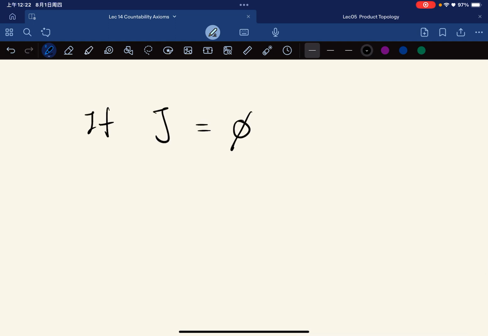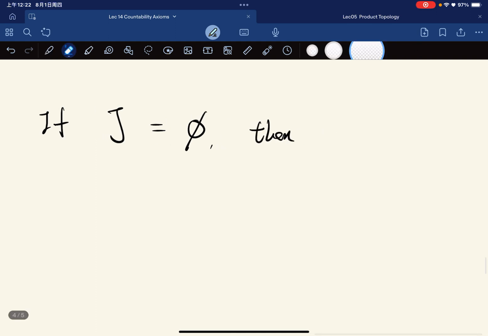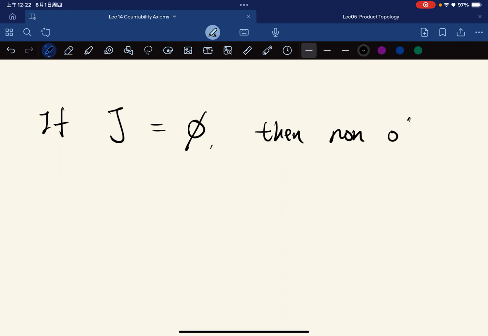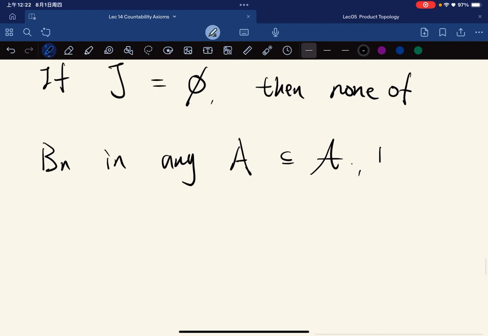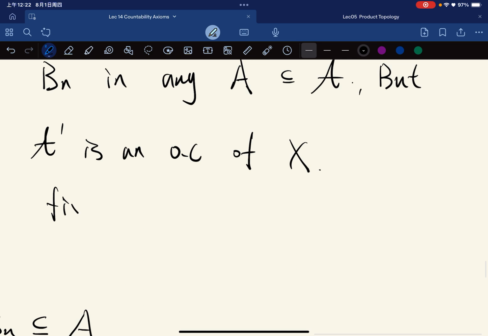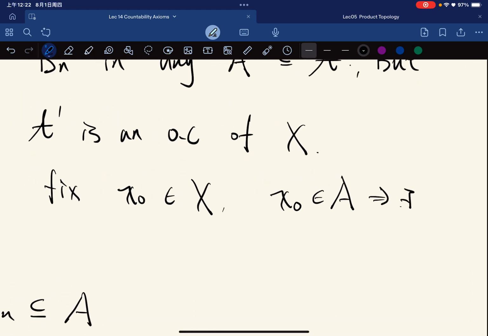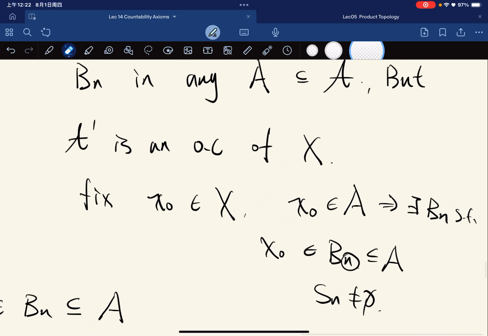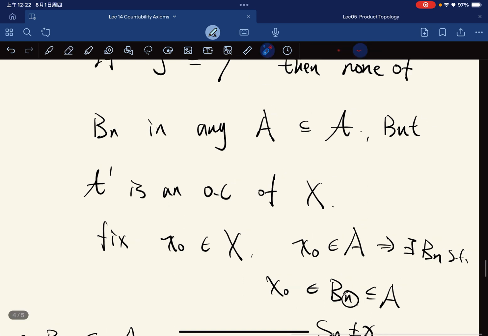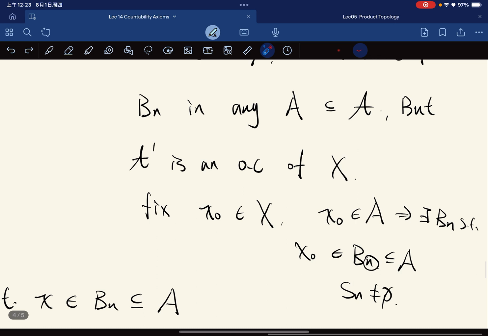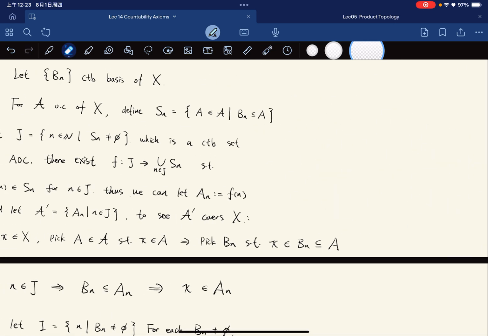Suppose J is empty, then none of the Bn is in any A. But we know that the open cover covers X. So if we fix x naught in X, we know that x naught is in some A. Then by the definition of a basis, there exists Bn such that x naught is in Bn, which is contained in A. So for this n, Sn is not empty, which contradicts our assumption that none of Bn is in any A. Here we just found a Bn that is in some A. So J cannot be empty.